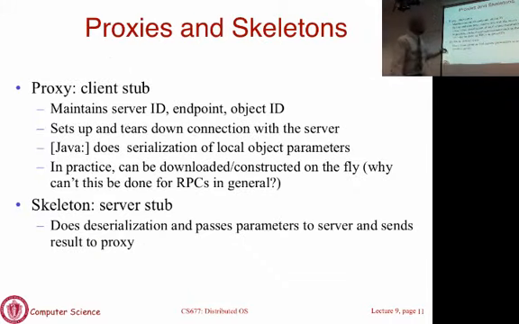I talked about the stub. The stub is referred to as a proxy at the client end, and as a skeleton on the server end. They are just different names. They mean the same thing and do the same thing. So I'm not going to spend a lot of time on it. As you can see, you set up a connection with the server. You ask the naming service where the server is running. You set up the connection. You do what is called serialization, which is the same as packing the arguments and converting them into an external data representation.